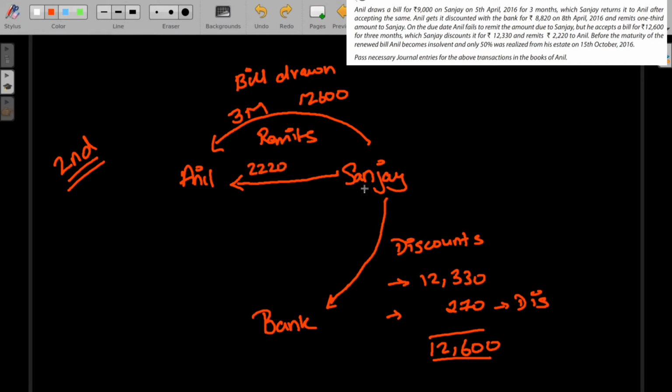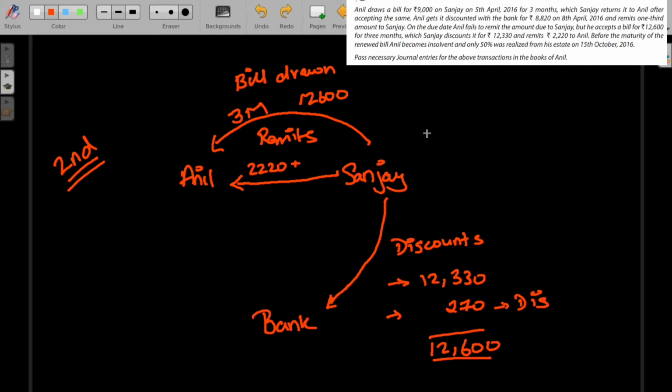Now, when you remit an amount to the other party in the second bill, you'll have to remit even the discount, but the discount cannot be calculated directly. So you have to use some formula for that. The formula I have explained in the previous video. So if you haven't watched the previous video, do check that out before you continue with this video.